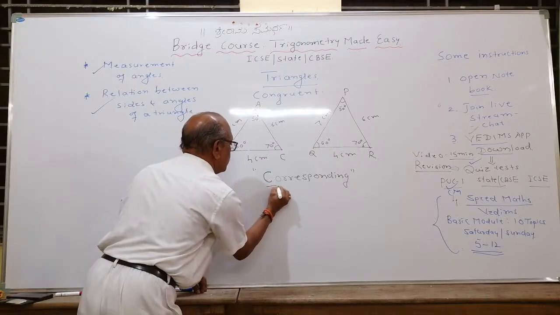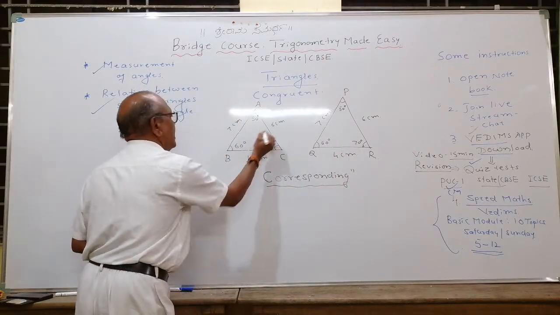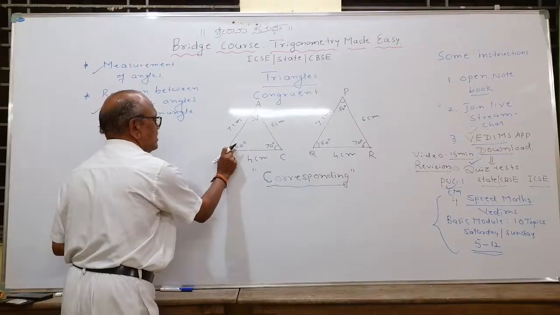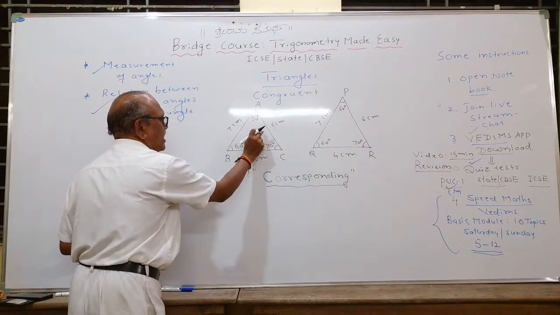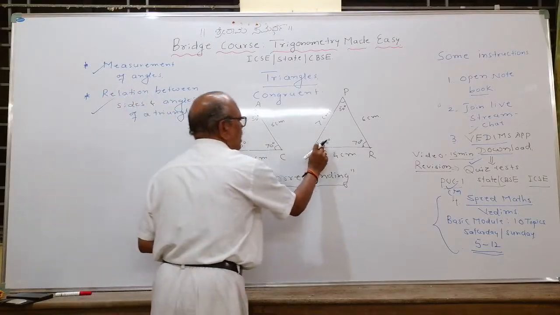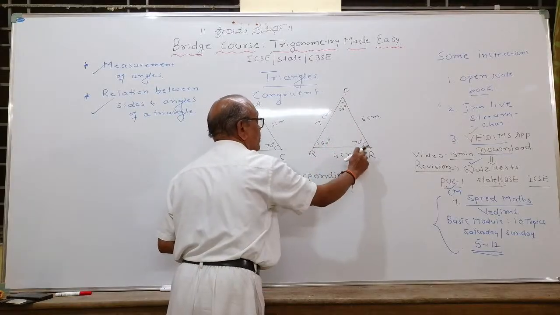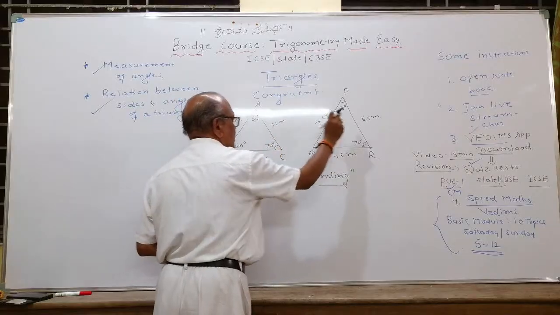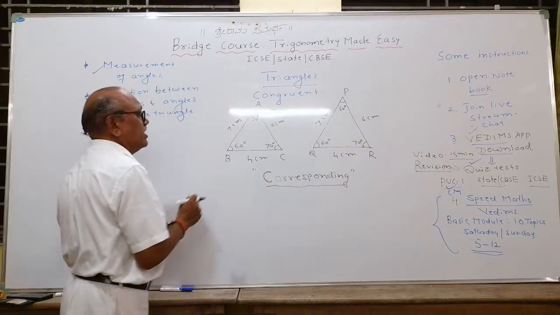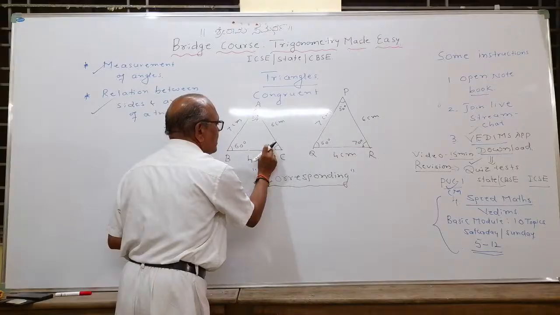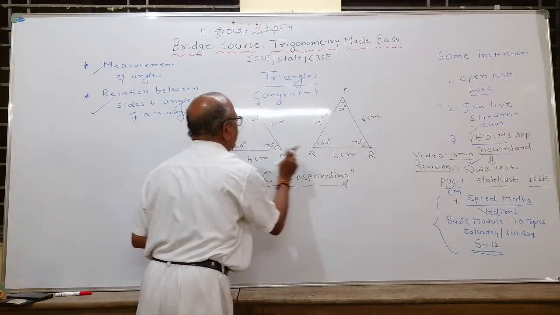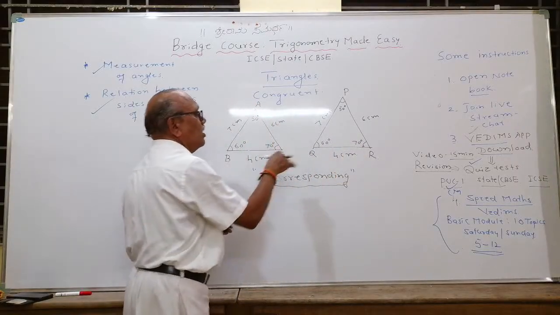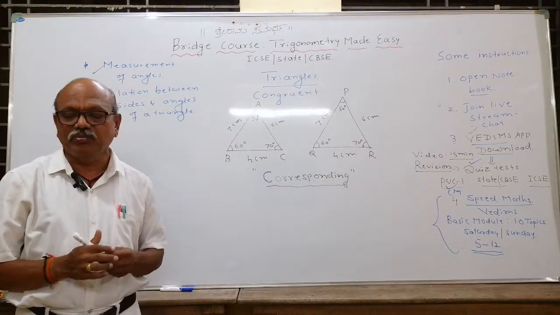Corresponding means the side opposite to the equal angles. This is B, angle B is 60 degree. What is the side opposite to it? AC. Angle Q is 60 degree. The side opposite to Q is PR. It is also 6 centimeter. Therefore, corresponding. C is 70 degree, and here R is 70 degree. The opposite side is equal. All corresponding sides must be equal.